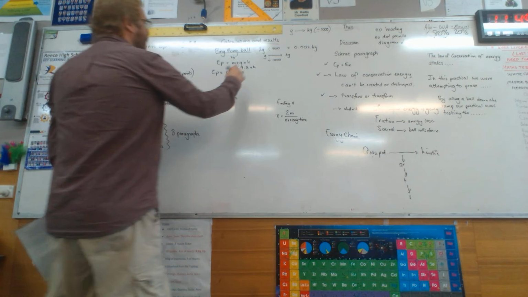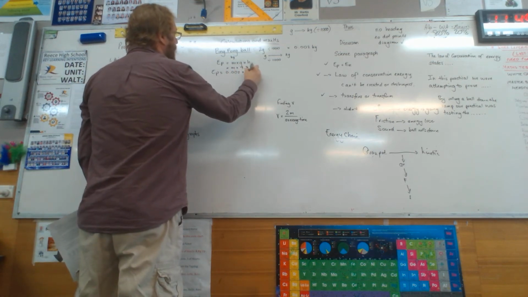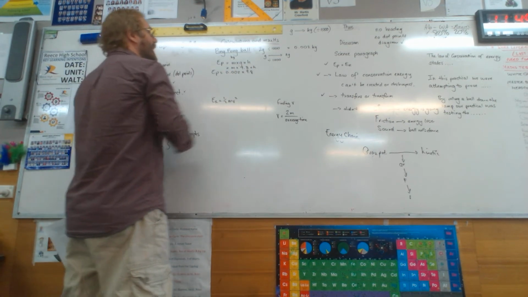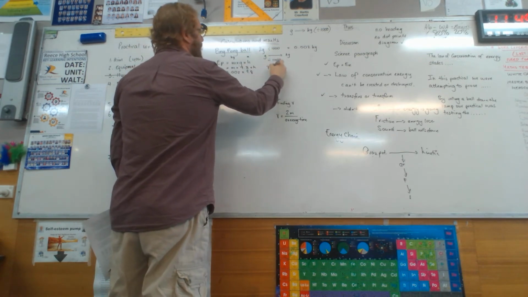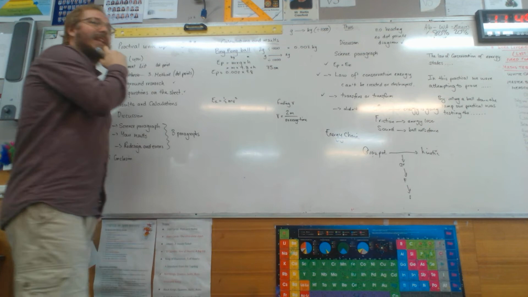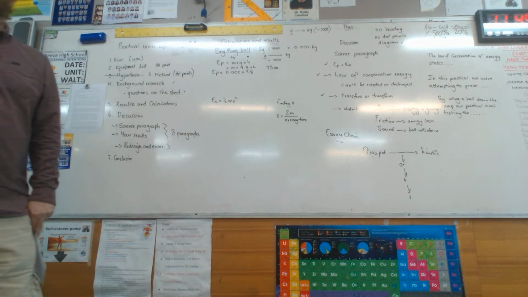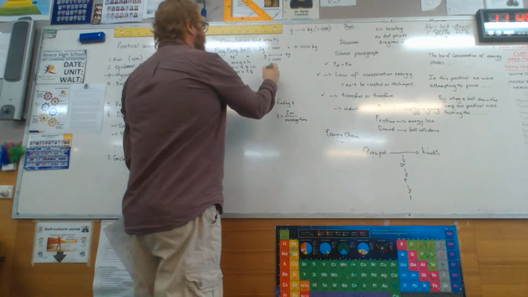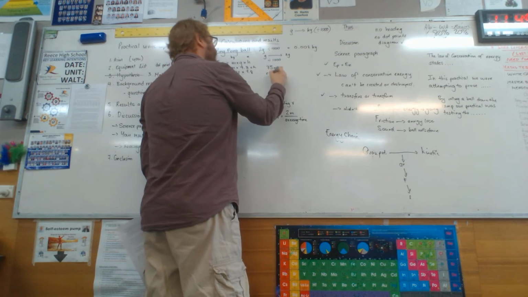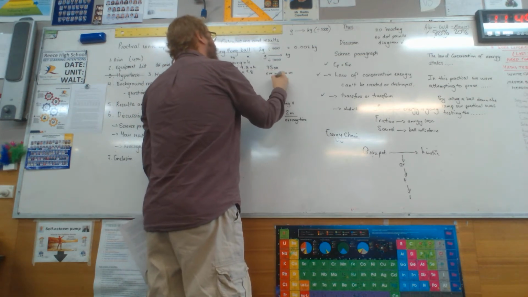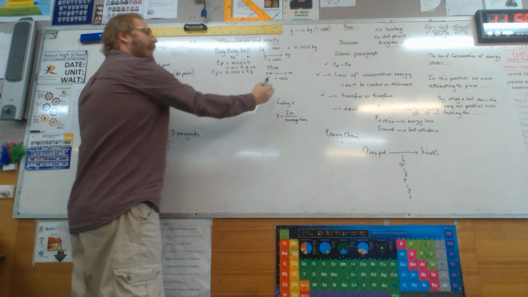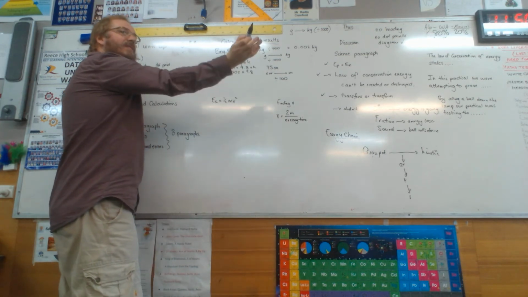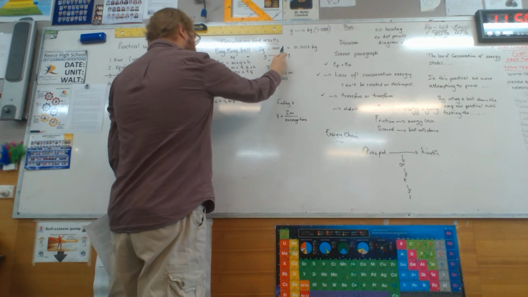So G is 9.8, and then we had a problem with the height too, because height had to be in meters, and I know that this kid's ramp was 75 centimeters. Now there's a problem because that's not in meters. So how do I go from centimeters to meters? Divide by 100. So every one of your heights you're going to have to divide by 100, and every one of your masses you're going to have to divide by 1,000.